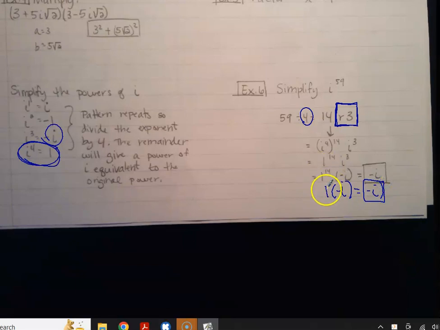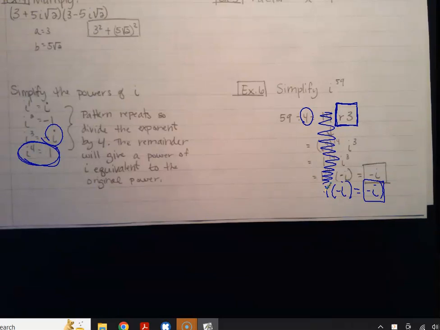So 1 to the 14th is equal to 1, and 1 times negative i equals negative i. You can totally disregard all this, it's just 1. It's all going to cancel. When you divide, you get whatever is left over, and it's always going to be 1 through 3. Then you just have to write i, negative 1, or negative i. And that's your final simplified answer.